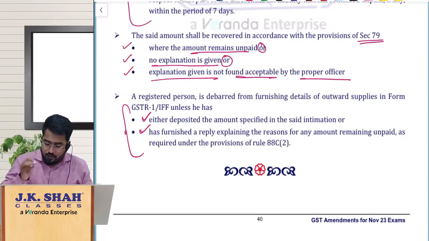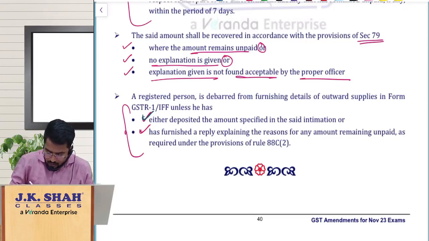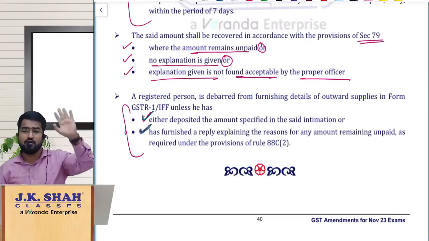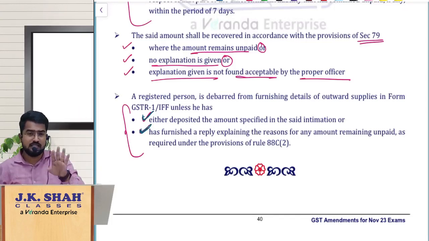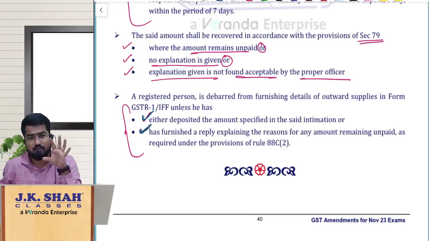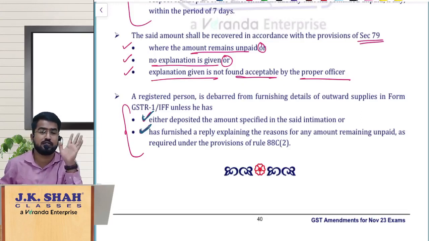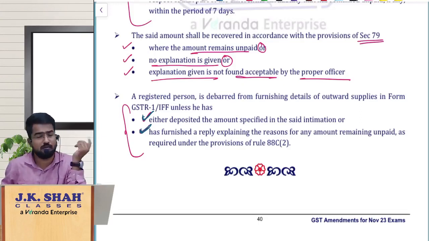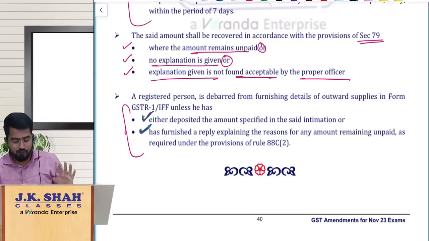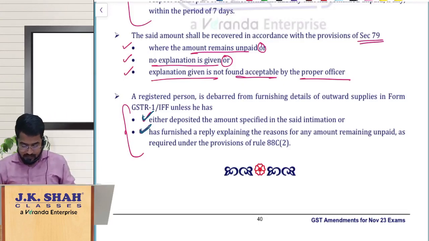But you will not be allowed to file GSTR1 only when you have not paid or not given explanation at all. If the explanation given is not satisfactory, then you will be allowed to file GSTR1 or IFF. Only if explanation is not given at all, or no tax has been paid at all, then your GSTR1 and IFF is blocked. You cannot file them. If you have given an explanation but it is not satisfactory, then it is the proper officer's problem. So you will be allowed to file GSTR1 or IFF. That is what the amendments are for you.